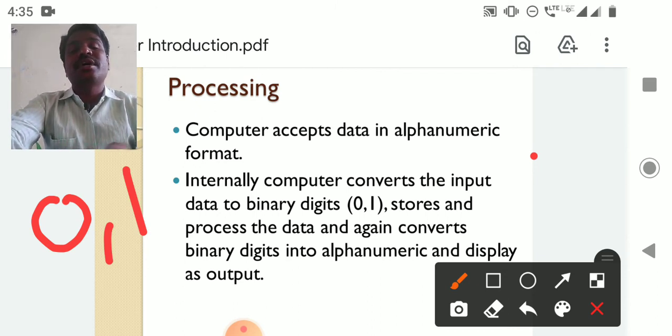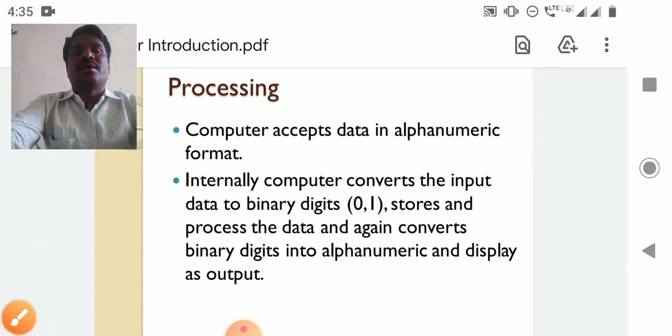When you enter from the keyboard, the data is taken as 0, 1. After processing, the data will be displayed on the monitor as alphanumerics only. That will be converted. So that is how the data will be processed.